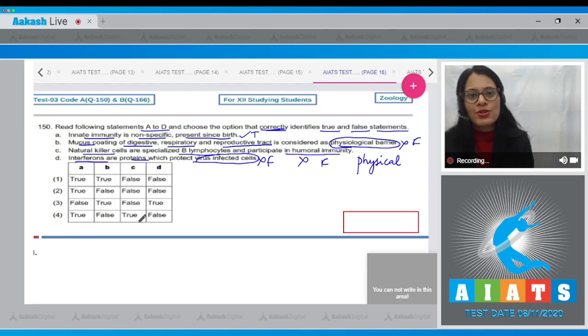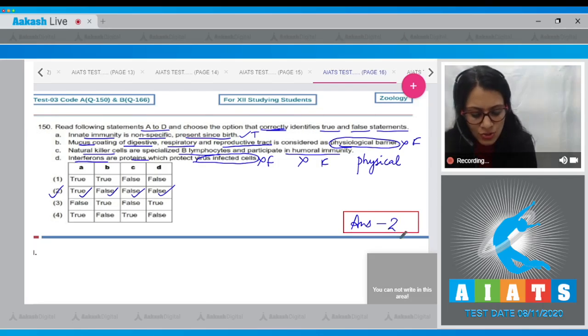So among the given options, the correct answer is option number 2. First statement is true, second statement false, third statement false, and last statement is also a false statement. So the correct answer is option number 2. Let's proceed to the next question.